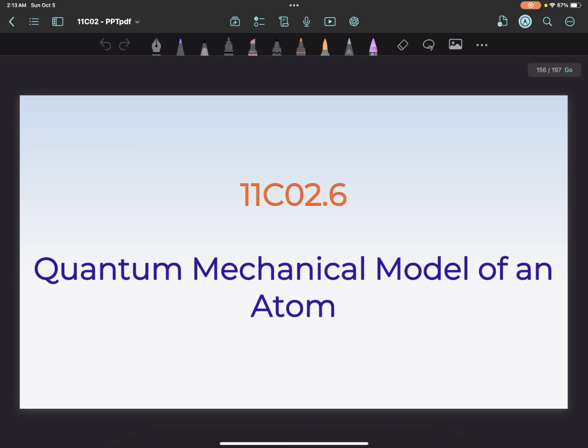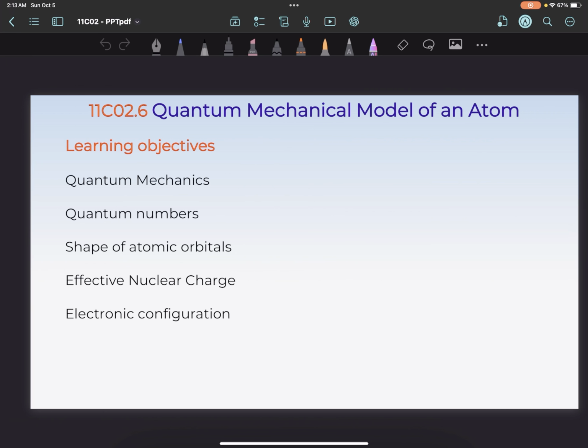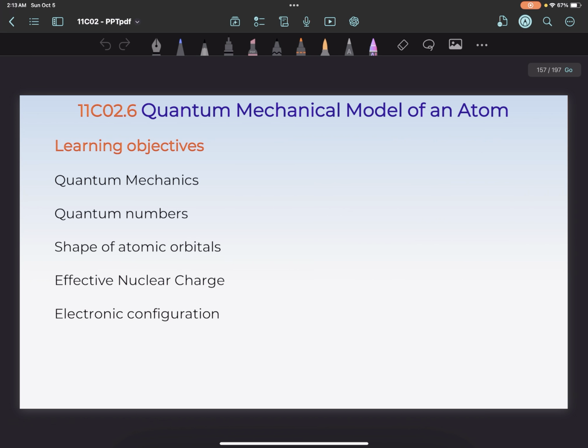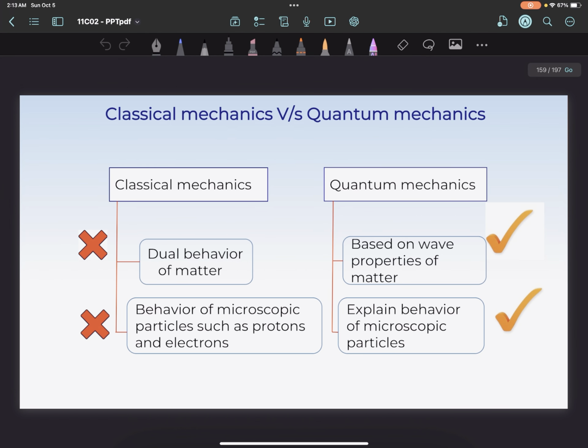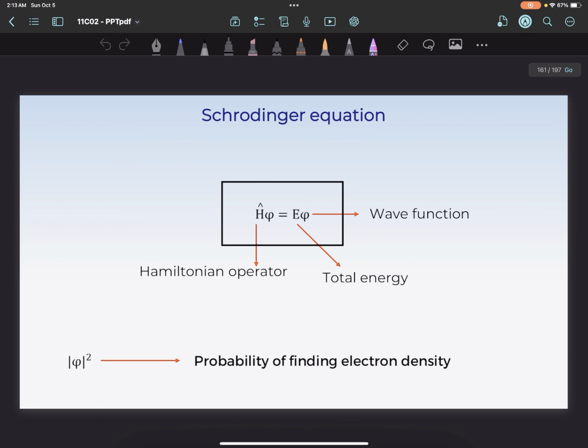Now we come toward the end part of the chapter, that is the quantum mechanical model of the atom. What we have to learn is quantum mechanics, quantum numbers, the shape of the orbitals, effective nuclear charge and electronic configuration. We know that Schrodinger is a famous scientist and his equation is H psi is equal to E psi. Psi square is equal to the probability of finding an electron density.